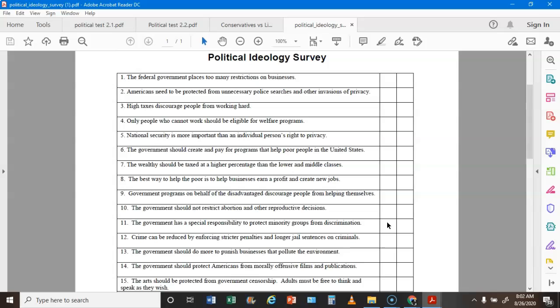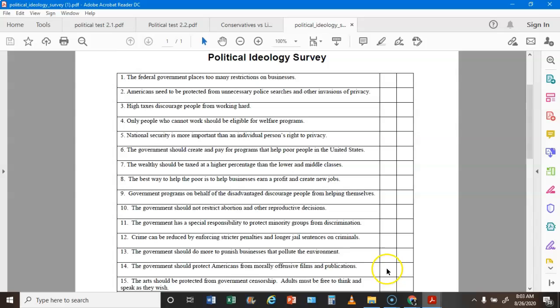The government has a special responsibility to protect minorities. If you agree, that's an L. If you disagree, that's a C. Crime can be reduced by enforcing stricter penalties and longer jail sentences. If you agree, that's a C. If you disagree, that's an L. The government should do more to punish businesses that pollute the environment. If you agree, that is an L. If you disagree, that is a C.